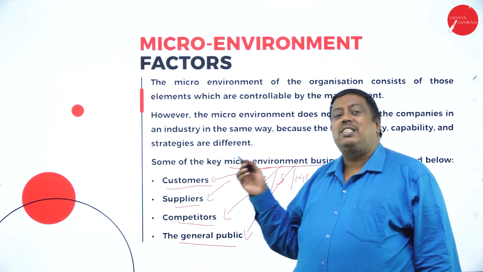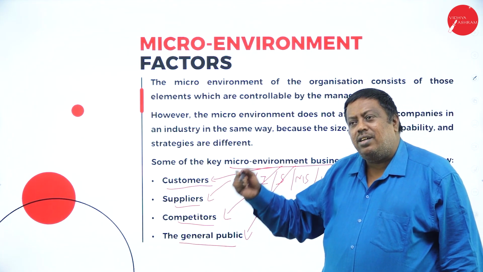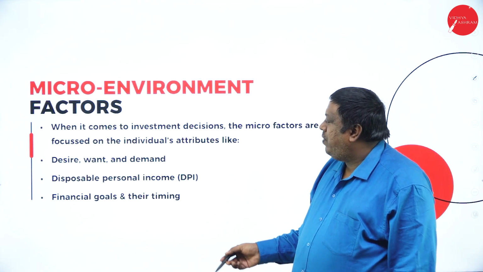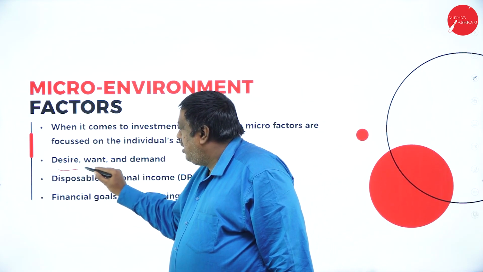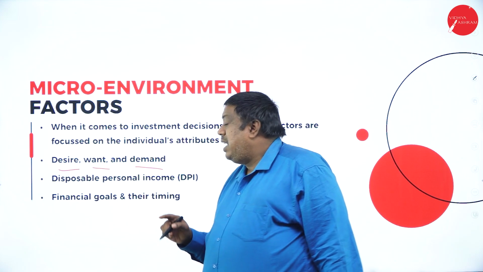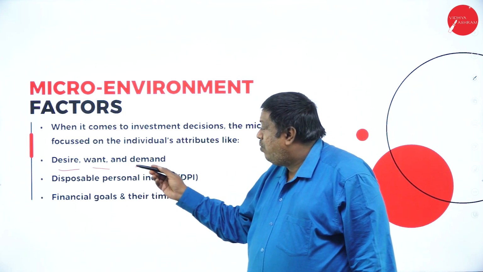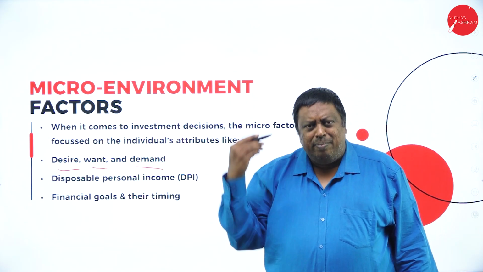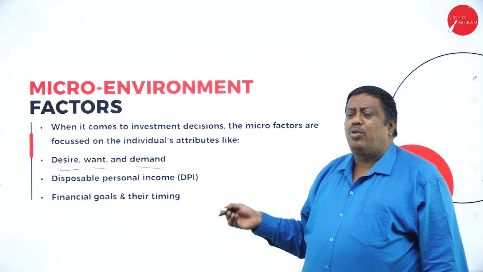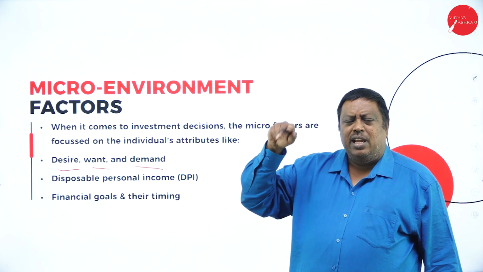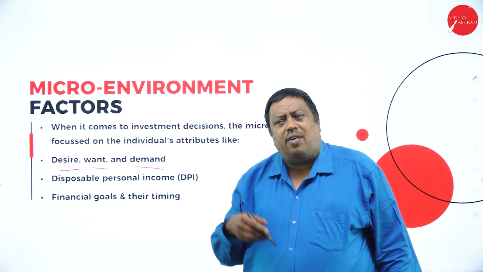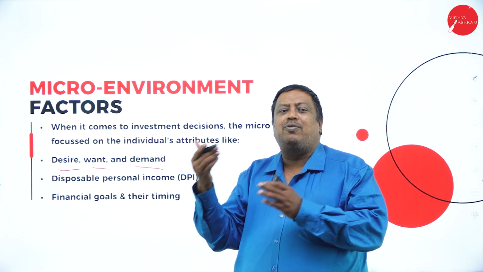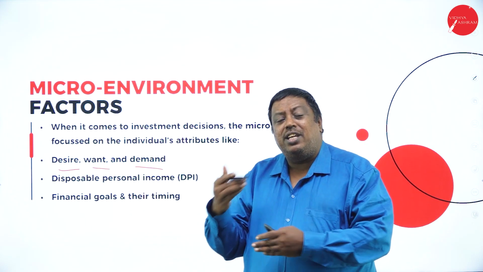So based on all these factors, I can decide whether I have to invest a certain amount in the business or not. The next part we have here is, as I said, the consumer's desire, want and demand. The individual person's desire will be changing every second, every millisecond. I'll think before going to the restaurant, let me go and have masala dosa. And later, after reaching there, my desire might change. I may switch over to some other food. Like this, it will be changing every second.